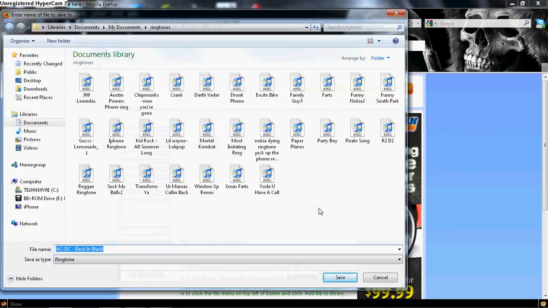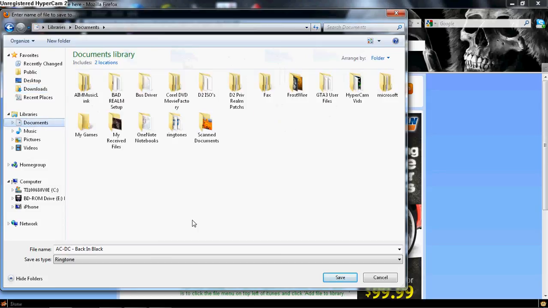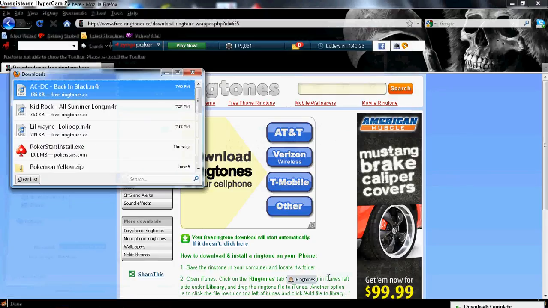Now if you have it set up like I do, it'll let you place the saved file anywhere you need to if you have it set up for Mozilla Firefox. For anything else, if you click downloads, if you have Windows 7 of course, or if you go to Documents, I very highly suggest creating a folder called Ringtones in My Documents or just Documents. Now you can save your file right there. Just hit save and it shows you that it's been saved.